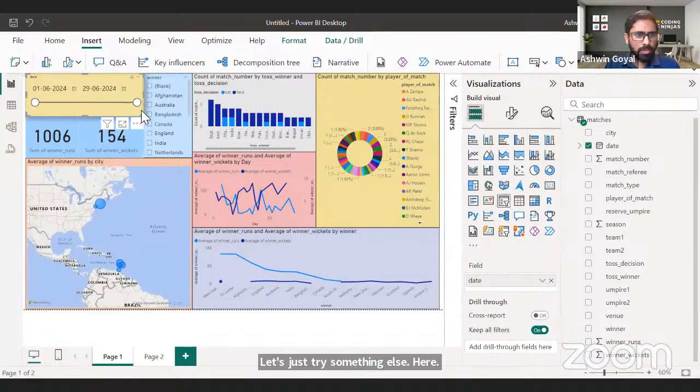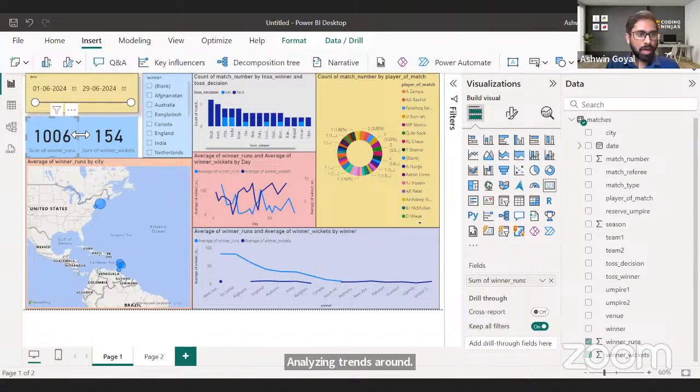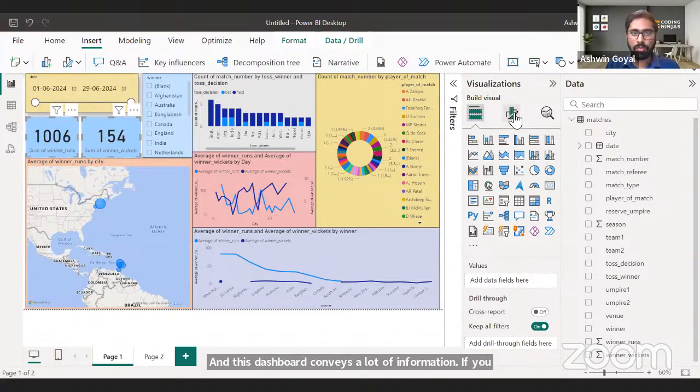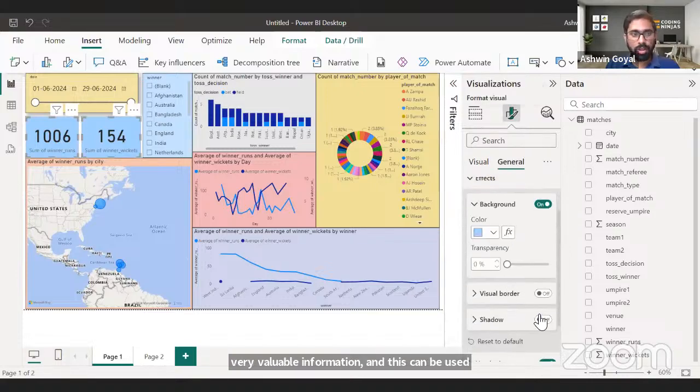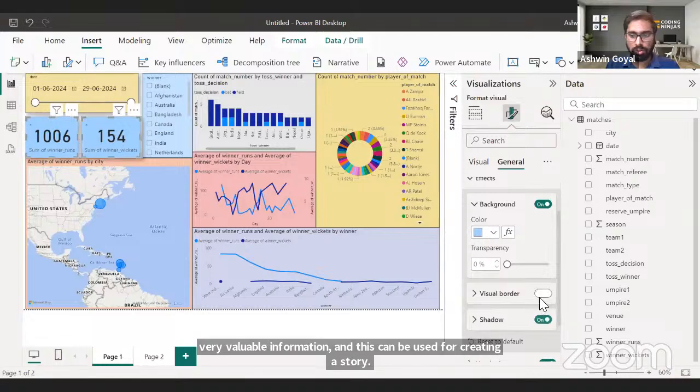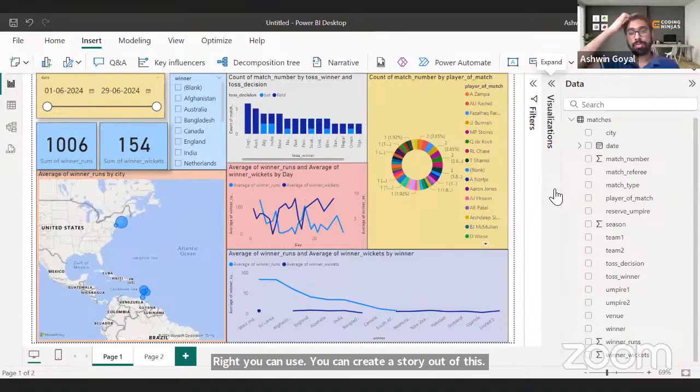Now this is basically a dashboard that we've created for analyzing trends around the World Cup 2024 data, right? And this dashboard conveys a lot of information if you were to look at it very closely, right? Conveys a lot of very valuable information, and this can be used for creating a story, right? You can create a story out of this. If I were to present, see now it is looking good. So this kind of power